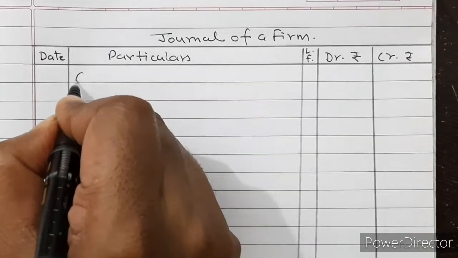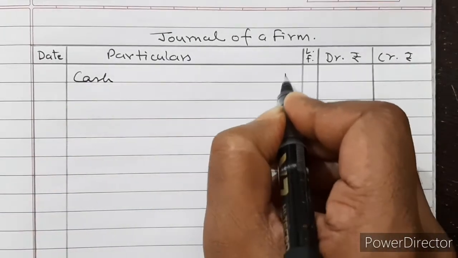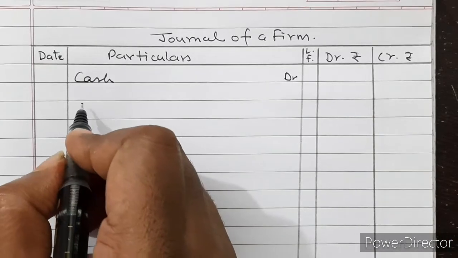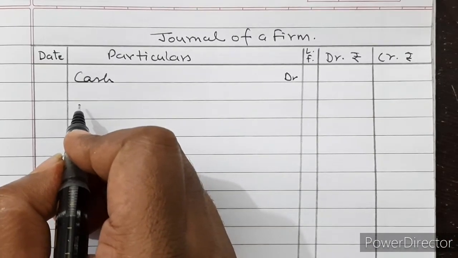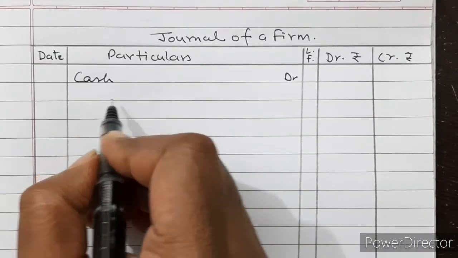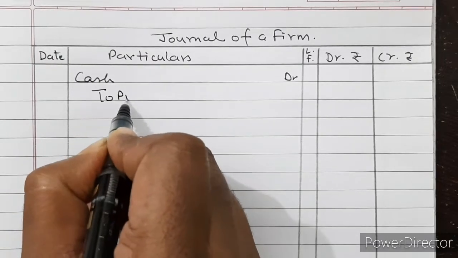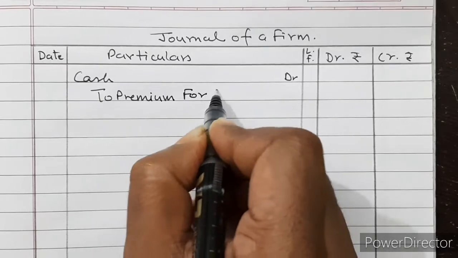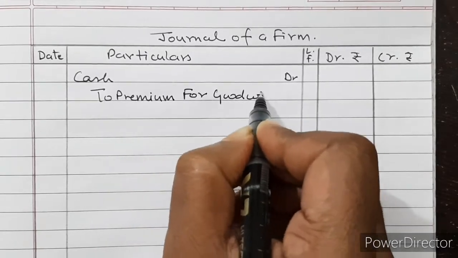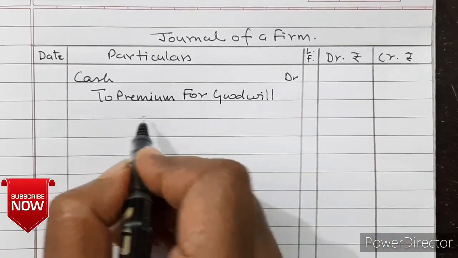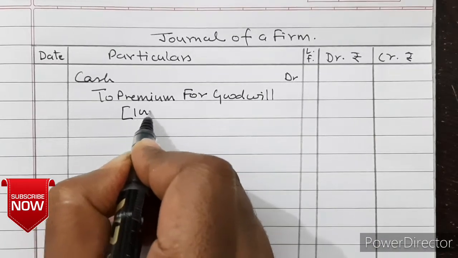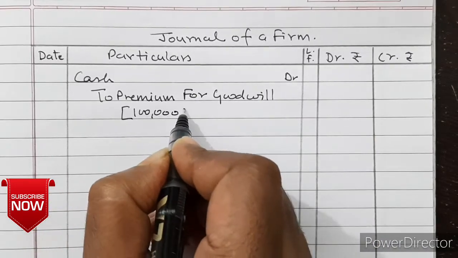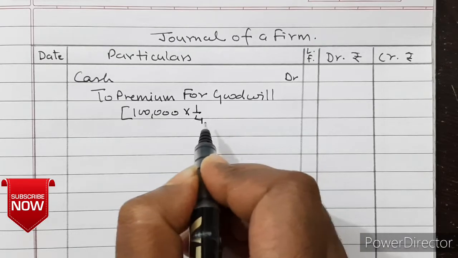So cash account debited to premium for goodwill. How much is he bringing? Out of 1 lakh, C was supposed to bring 1/4 because his portion is 1/4.